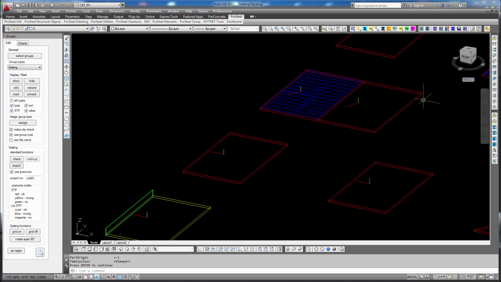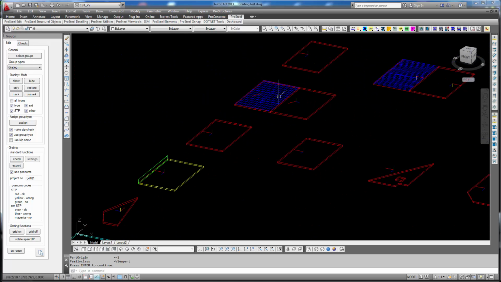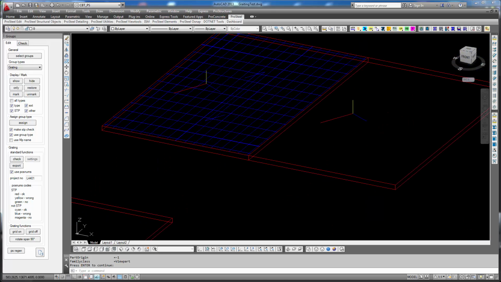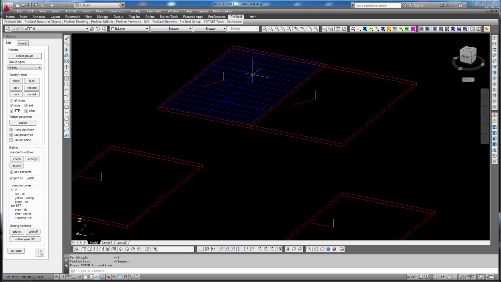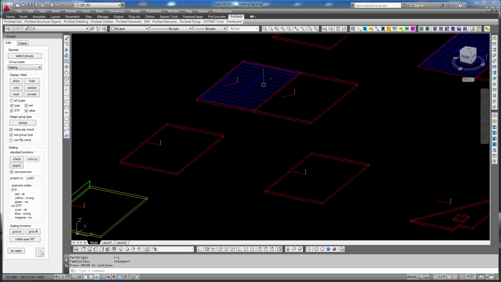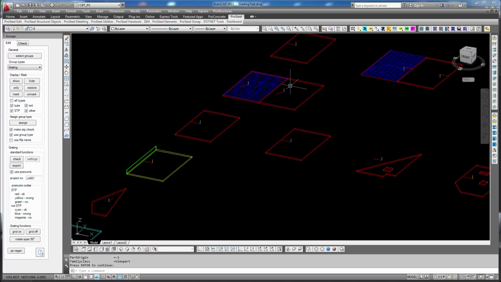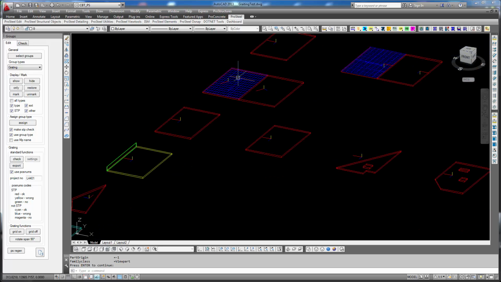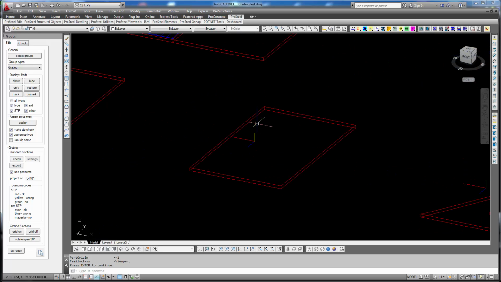Then we see that the direction of the grating is defined by the span direction here, not by the element coordinate system. These gratings will both be standard parts, although the ECS direction is not orthogonal to the sides. Then what do we have?